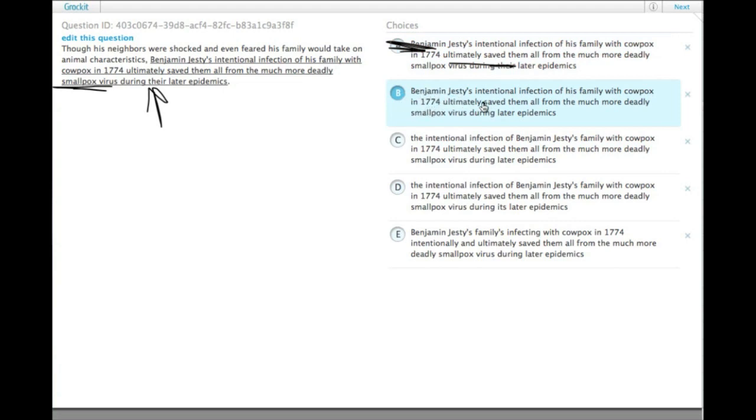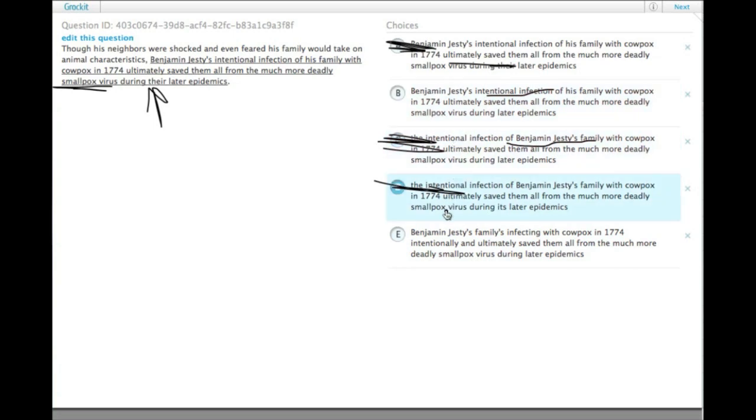So we have a couple other differences here. We have Benjamin Jesty's intentional infection of his family versus the intentional infection of Benjamin Jesty's family. I mean, both of them are grammatically correct. Putting his name in front of it makes it a little bit more direct and clear, as opposed to having "of Benjamin Jesty's family." But let's see, save them from them. Yeah, so it's clearer to just put his ownership in front of the infection because he's the one who did it. So let's get rid of C and D.